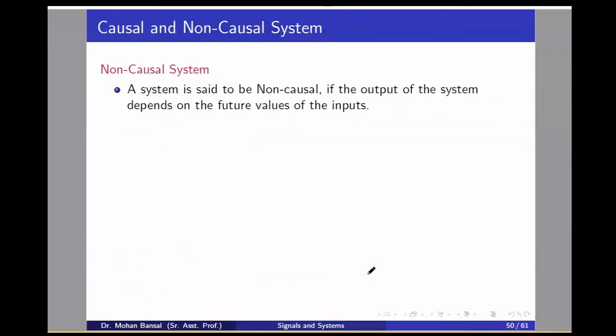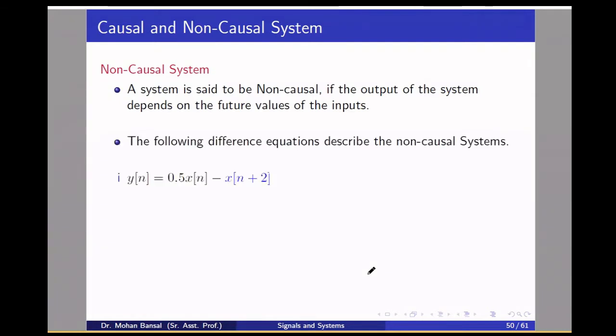Now come to the non-causal system. A system is non-causal if it fails the property of causality, that is, if the output value depends on the future value of the input signal. Consider y[n] equals 0.5n x[n] minus x[n plus 2]. Here the first term is the current value, and n plus 2 is the future value. So the output depends on the present and future values of the input signal. Due to this x[n plus 2], it is a non-causal system.